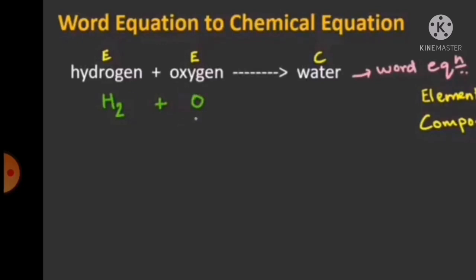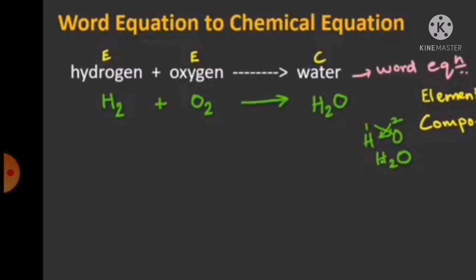Yeah, that is O, O2. Two atoms of oxygen react with two atoms of hydrogen to form a compound. So on the left hand side two elements are there, but after the reaction a compound is formed. Water is a compound.